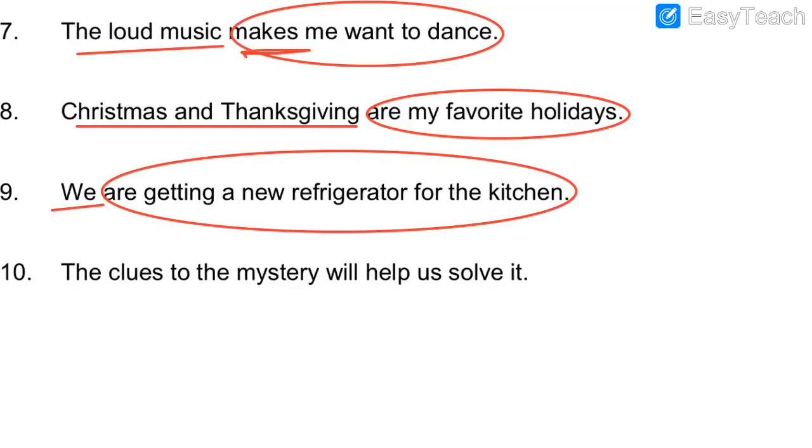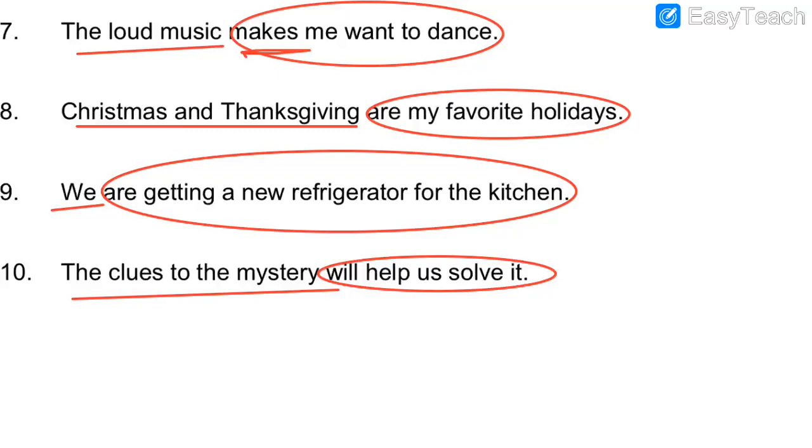So our subject over here is the clues. As you can see, I have underlined the whole subject. The main noun is "the clues," but it is adding more meaning. There can be a complete subject and the main subject. You can also underline just the clues, but I have underlined the whole subject. And the rest of the sentence, will help us solve it, is the predicate part.